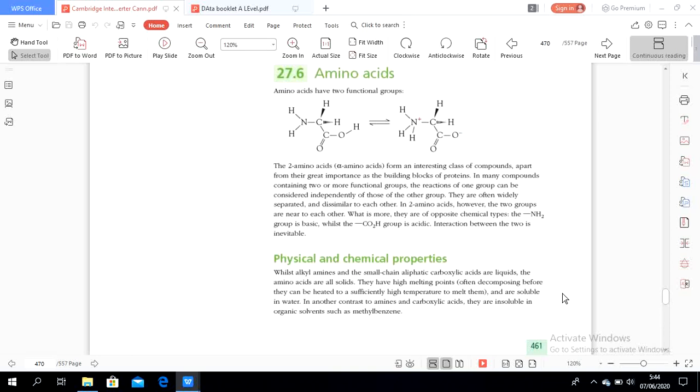The amines also contain alkyl groups bonded to NH2. The longer the alkyl group, the stronger the van der Waals forces, similar to carboxylic acid.